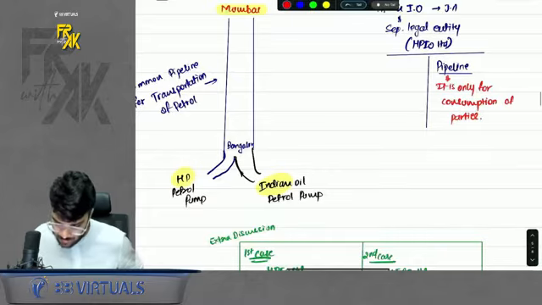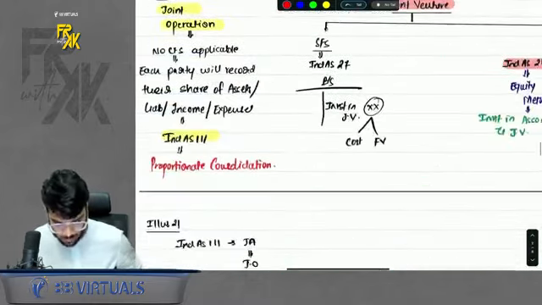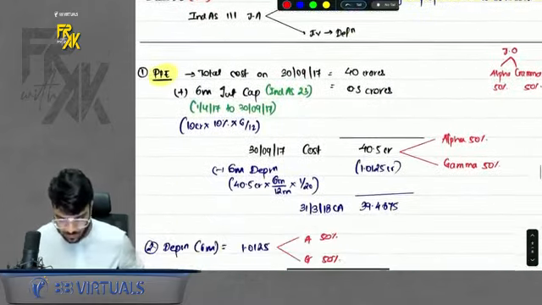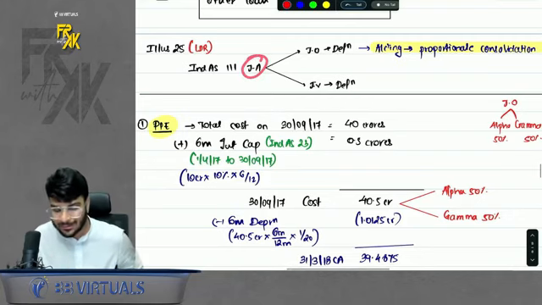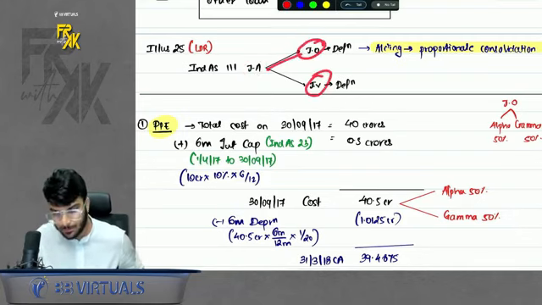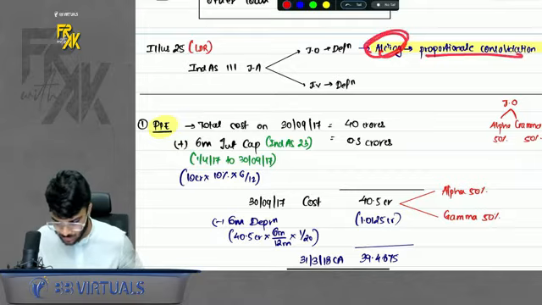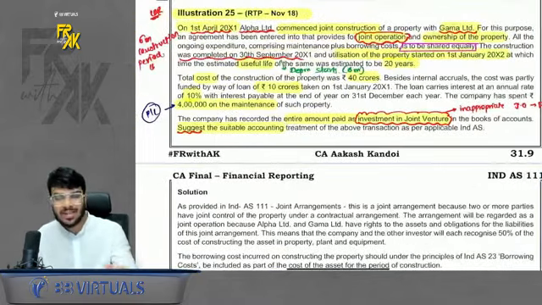How will you suggest? Whenever there is this type of question, you have to write the concept first. So we will define what is joint arrangement. Then we will define what is operation and venture. Then we will say it is operation in this case, so accounting will be done as per proportionate consolidation. Now, in whose company's books, they have asked, it is not mentioned.